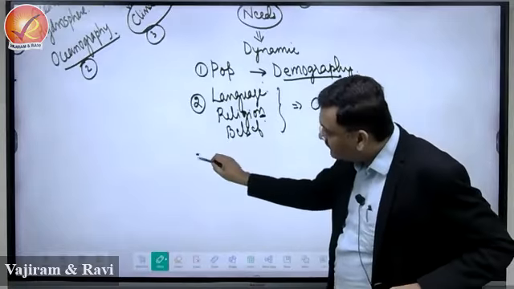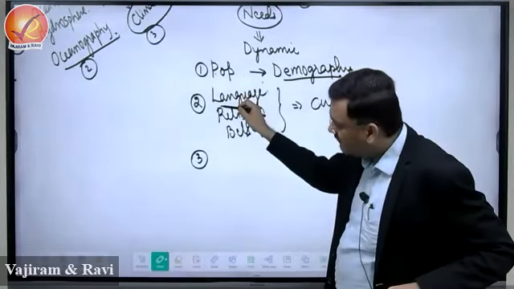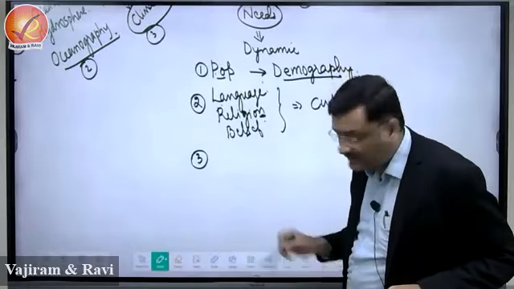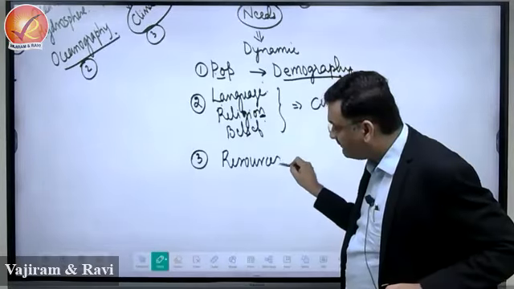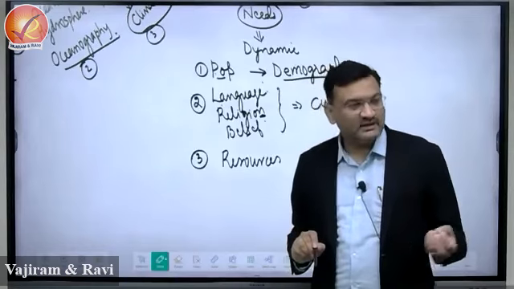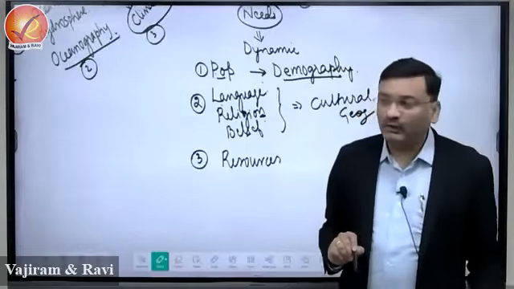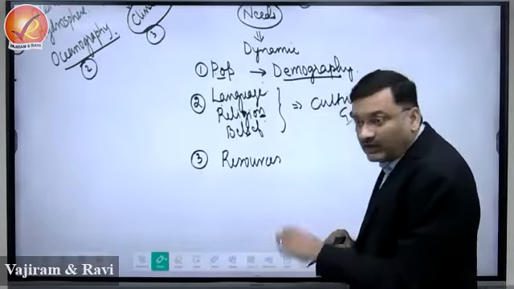Okay. Then third, when you have population and culture, obviously this population is sustaining in that region because it is dependent on some resource, right? There are some resources. A population that is settled on the bank of a river, a population settled on the plains, a population in the forest.